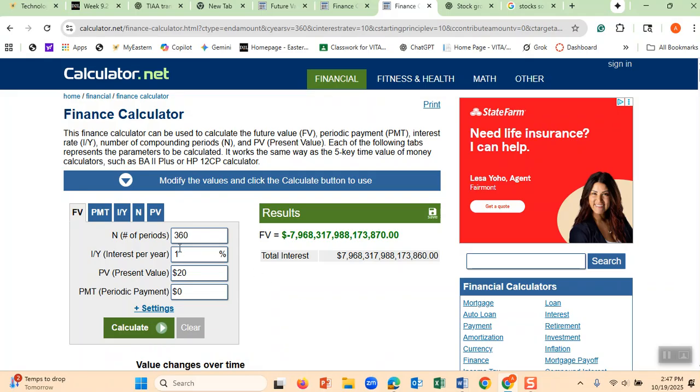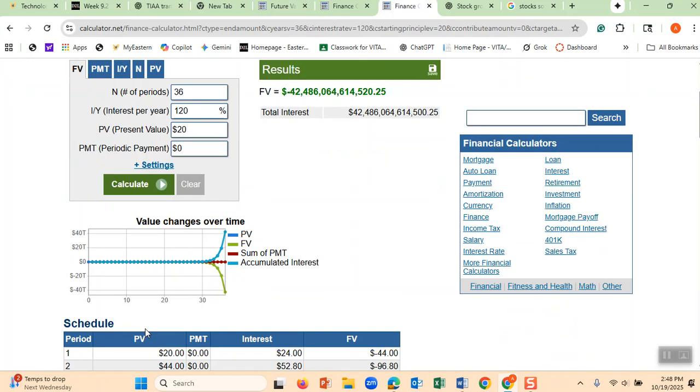Now I want to know if it goes up 1%, then let's say calculate. Therefore, you do the calculation and you will see what the results are. Because when we put 360 here, that is the number of 360 years. Therefore, what I had to put here is 36 years, and then for the interest, I could put 120 again. This is another way of representing it.